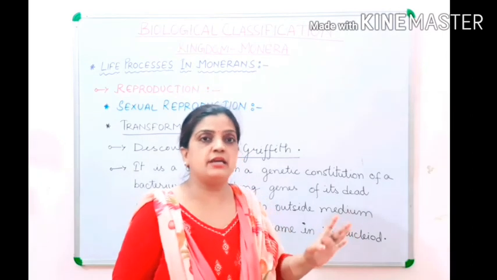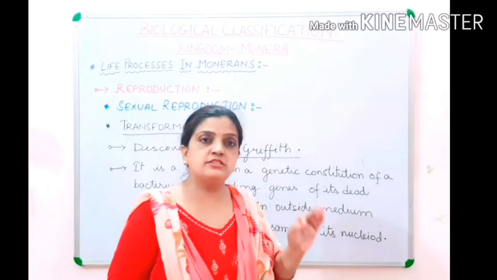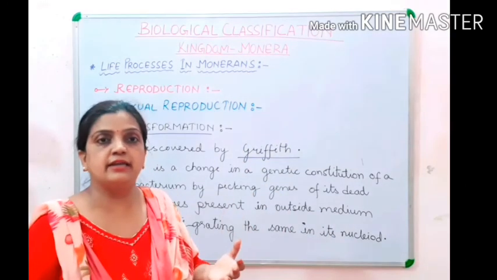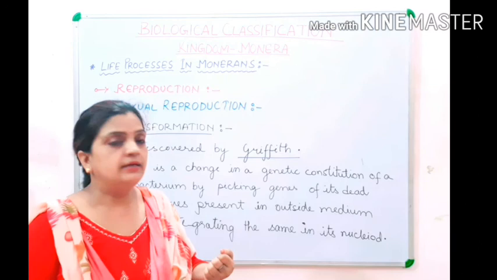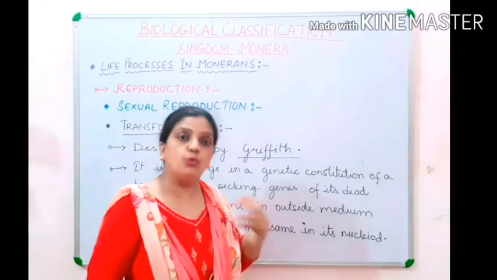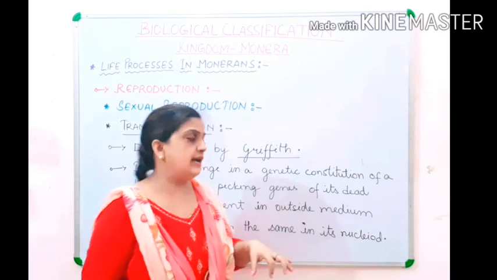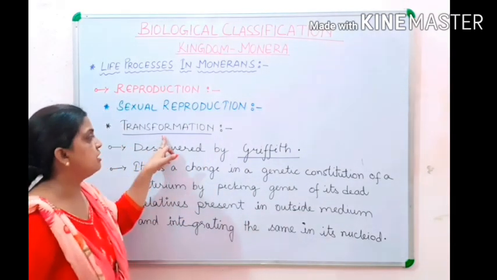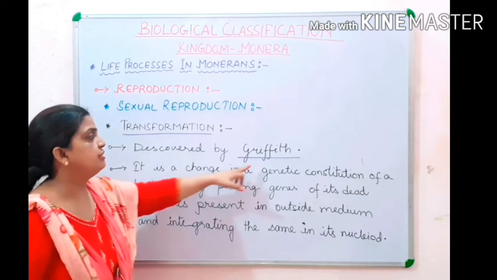Organisms will die, but genetic material will always be working. So genetic material from the dead organisms is picked up by the bacterium, and then it is incorporated into its own genetic material, and then the characters are formed. So this was about transformation, and it was discovered by Griffith.